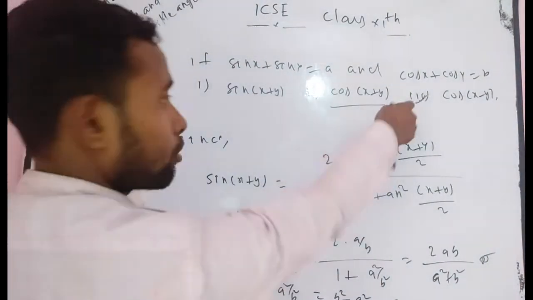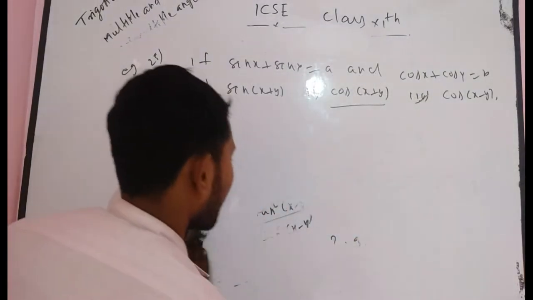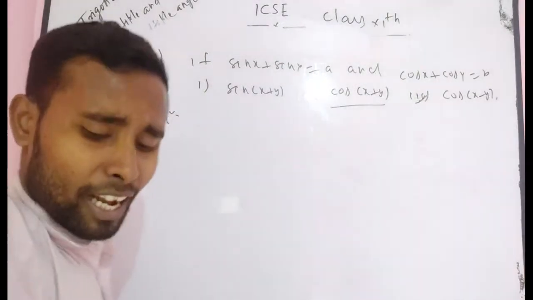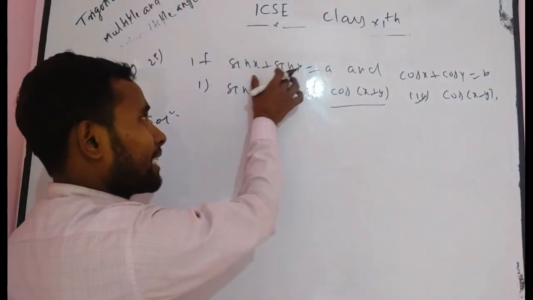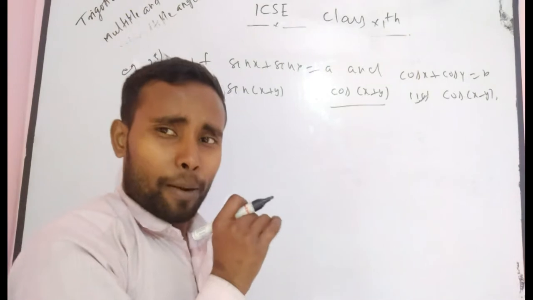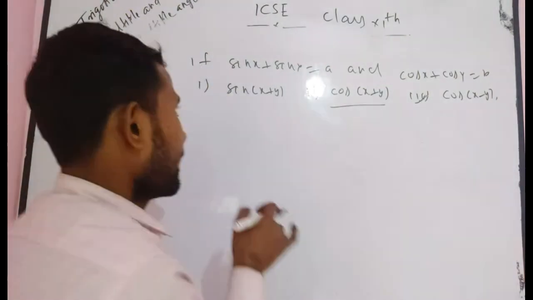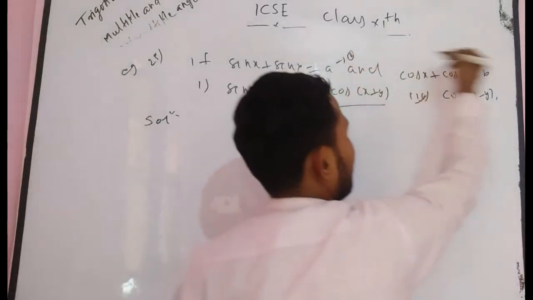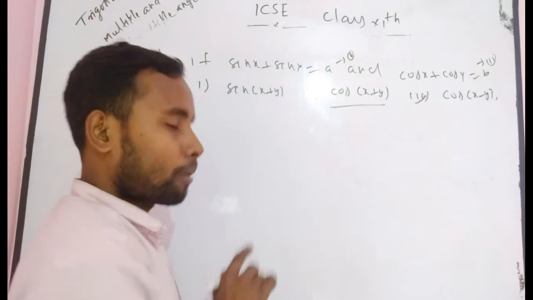Now take the next problem. In this problem, cos(x-y) is also to be found. Actually, this problem was also solved in previous classes, but I want to solve it again. Sin x plus sin y is equal to a. Suppose this is equation first and this is equation second, for solving problem third.